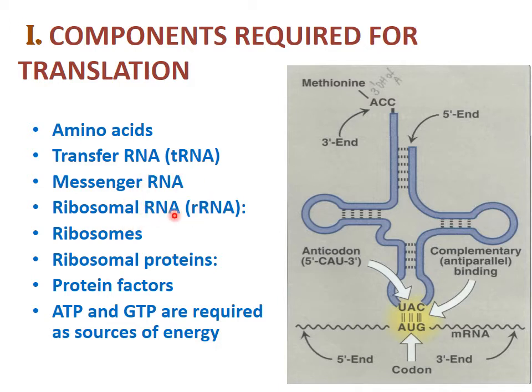Protein synthesis occurs on ribosomal RNA, and the protein synthesizing factory is the ribosome. Then ribosomes have some proteins which are essential for protein synthesis. There are some protein factors, and energy we get from ATP and GTP. In this way, we have 8 materials to be ready before protein synthesis starts. So the 8 materials are amino acids, transfer RNA, messenger RNA and ribosomal RNA, ribosomes, then their proteins, their factors and energy in the form of ATP and GTP.